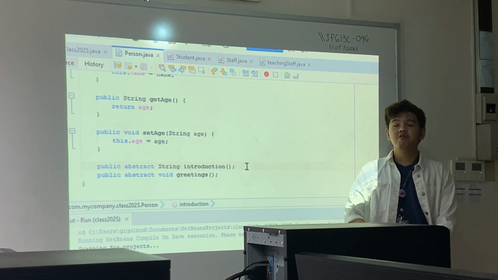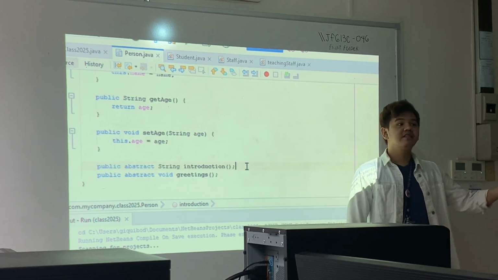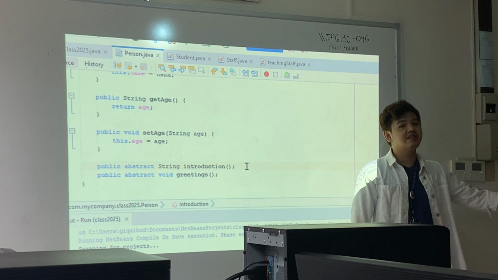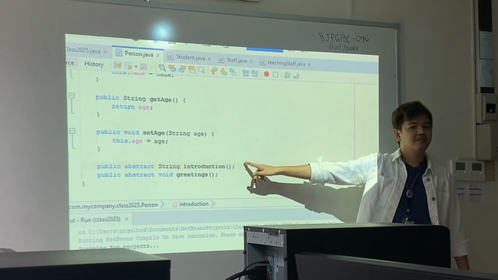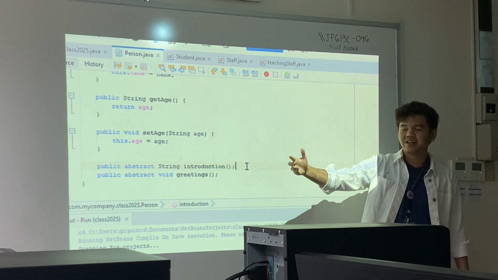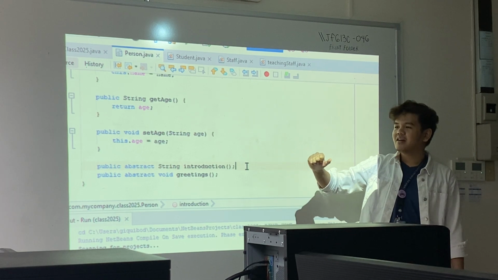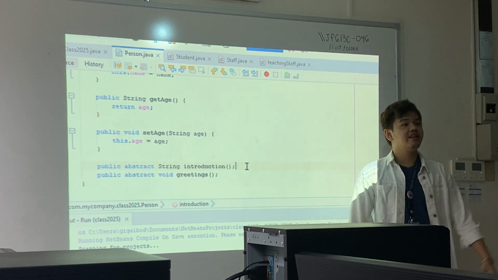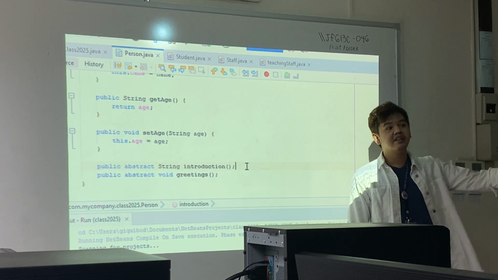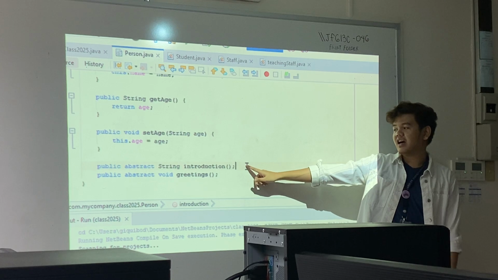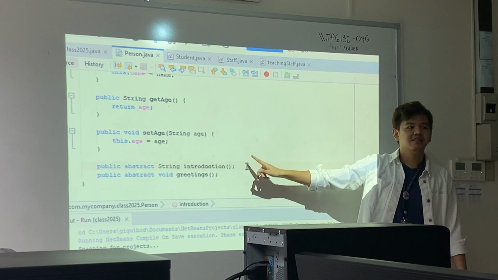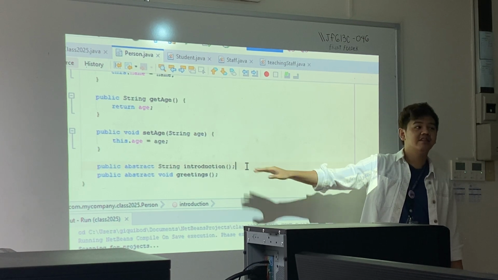Meaning, if we declare it as a person and instantiate it as either a student or a staff, regardless of which, do we have an introduction? So again, if we declare it as a person and later instantiate it as a student or a staff, will that matter in accessing introduction, if the introduction is abstract?